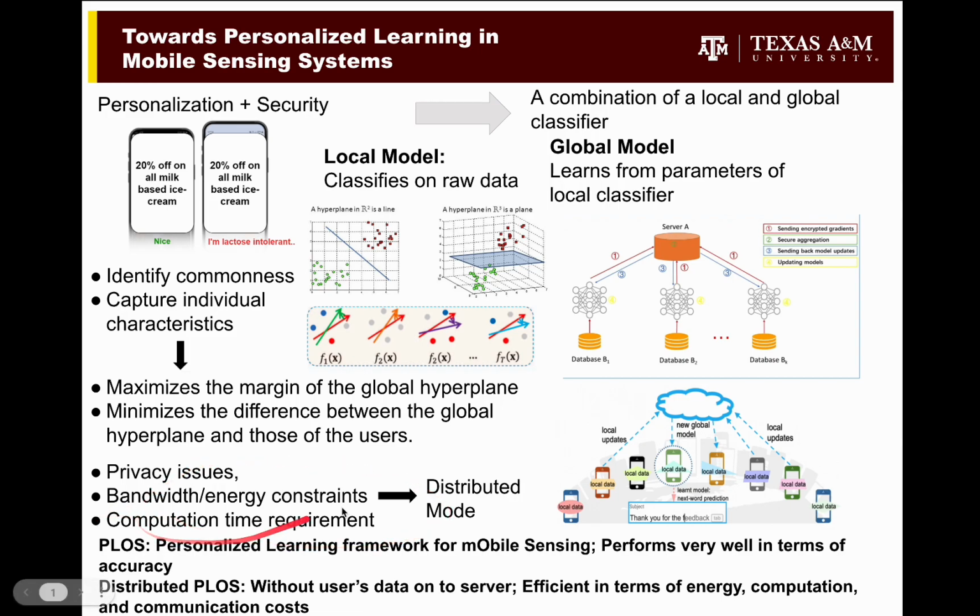To solve this problem, we propose a better solution called distributed PLOS. It applies a distributed mode to the PLOS algorithm. The basic idea is that it separates the task into small tasks and lets them run on local machines. Every user does the calculation on their own data on their own machine, and only has to upload the parameters to the server, update the global model, and get their local model. In this way, they can greatly improve efficiency and also protect their privacy.